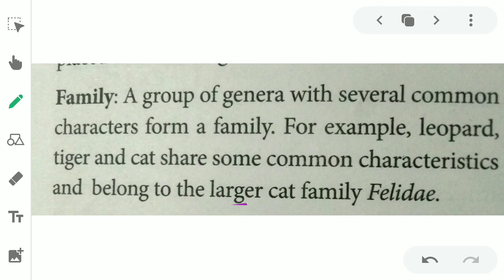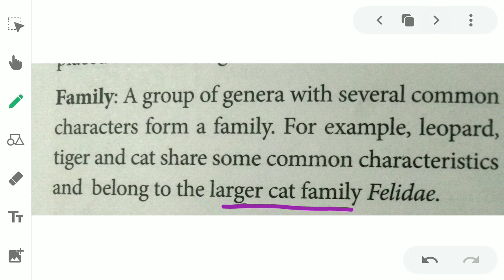A group of genera with several common characters forms a family. For example, leopard, tiger and cat share some common characteristics and belong to the larger cat family, Felidae. All these are small genera. Genera grouped by common characters form a family.